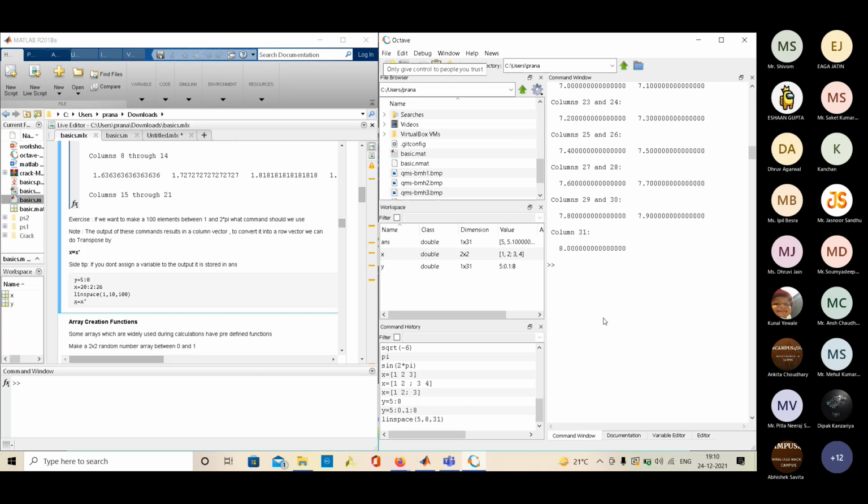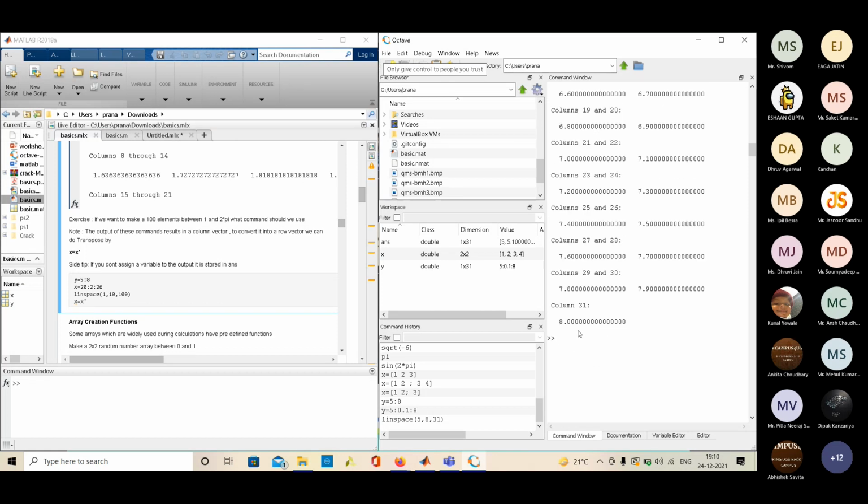Like I told, by using this, it makes a row vector. Sometimes we might want a column vector, that is, a lot of rows and a single column. For that, there is a transpose. So x equal to x apostrophe.